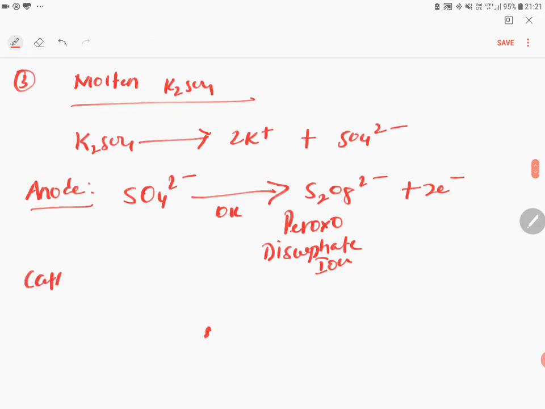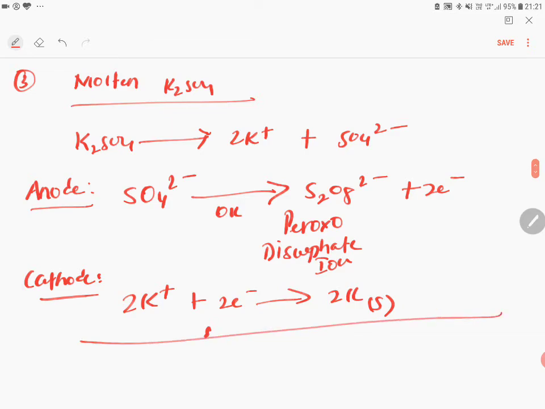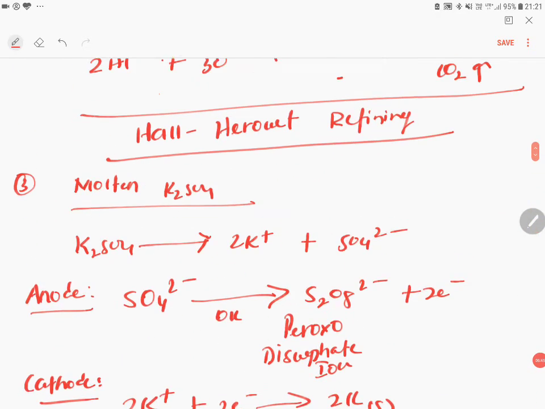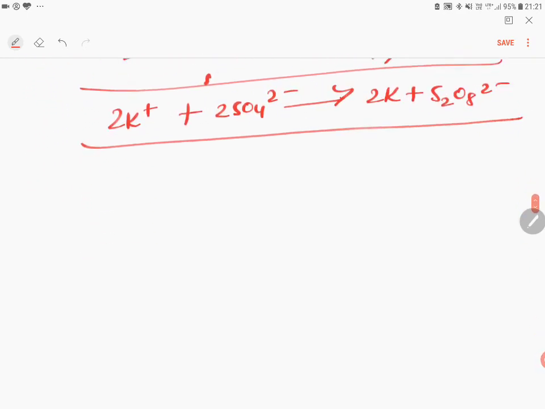What happens at cathode? Reduction is taking place. 2K plus plus 2 electrons will give 2K solid. Now write the overall reaction. Overall reaction is 2K plus plus 2 SO4 2 minus will give 2K plus S2O8 2 minus. So this is the next competitive electrolysis which you should understand. Okay, so this is molten K2SO4.